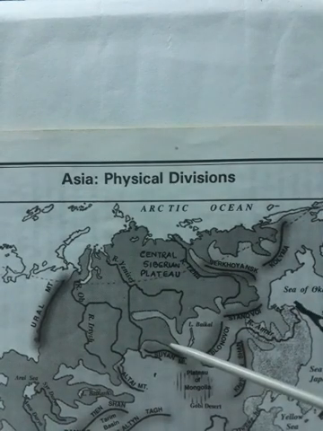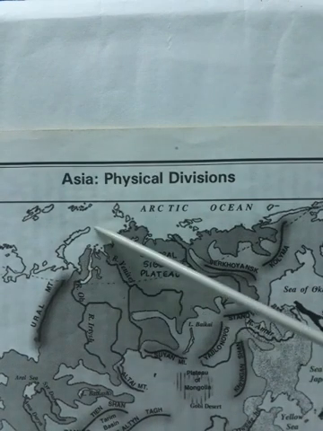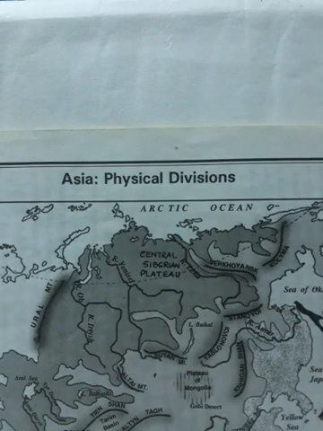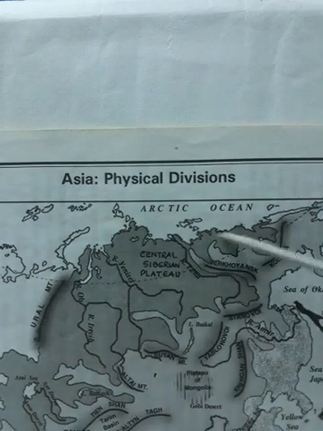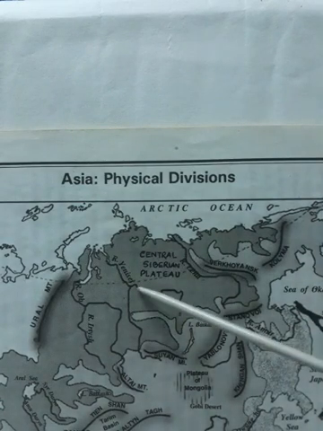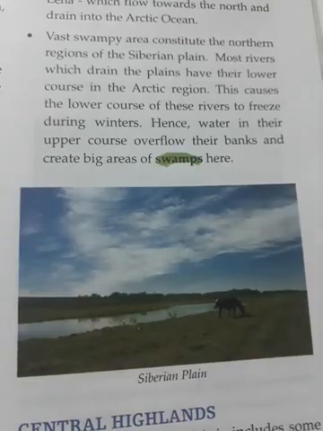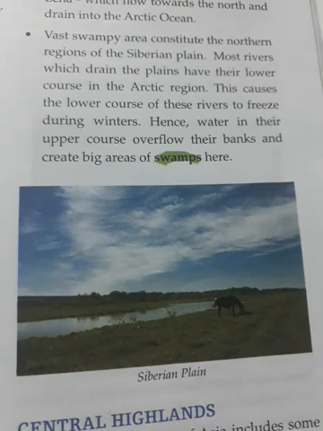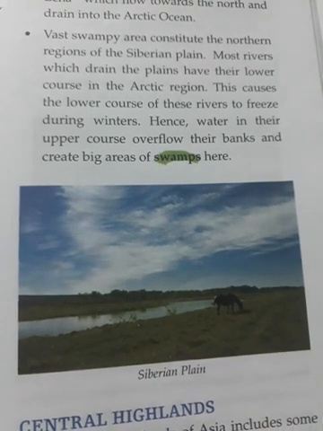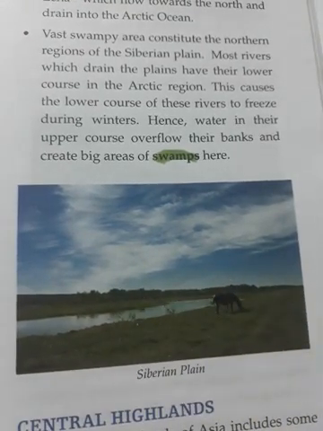So when the rivers are flowing from the upper courses, they find no outlet to the sea and that's why they overflow and collect on the flat land. Thus they make the areas swampy and marshy. You can see here the picture of the Siberian plain. Because the rivers are making the area swampy and marshy, you can see the water here. And because of this, the area is quite unfit for cultivation.